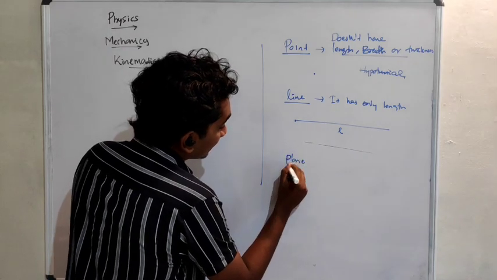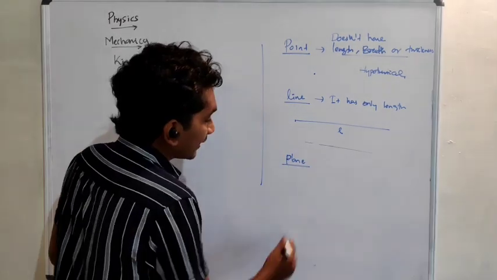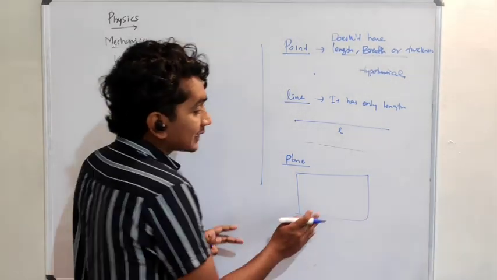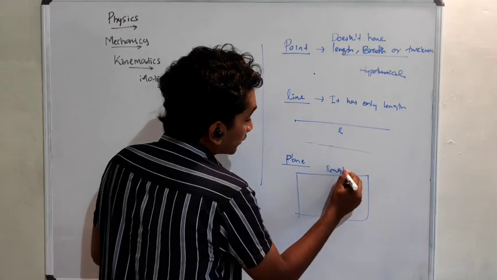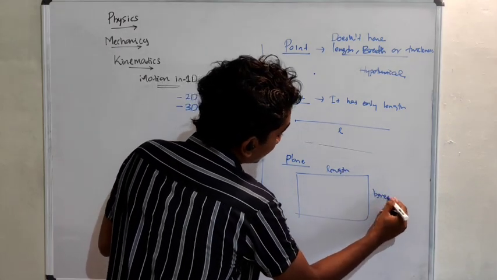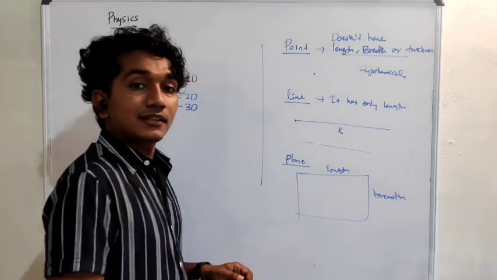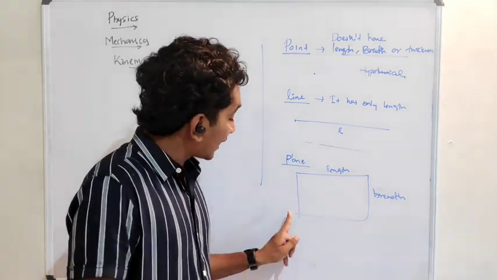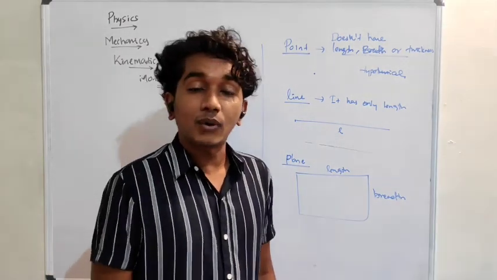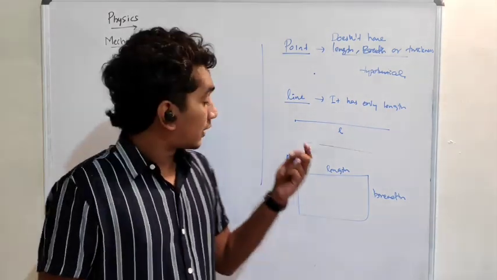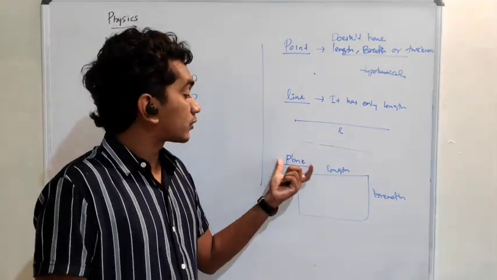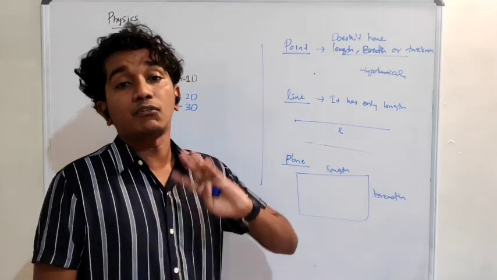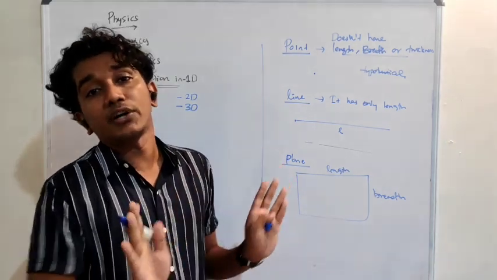What is a plane? Not aeroplane, this plane. Maybe you can say that this is a plane. It has length and breadth. But there is another question: does it have thickness? Yes, it has thickness actually. But we are not considering the thickness because, according to our idea of a plane, it has only length and breadth. We are consciously avoiding thickness.